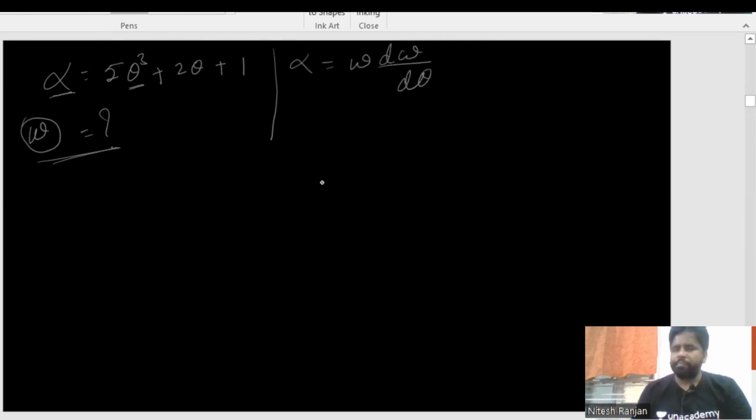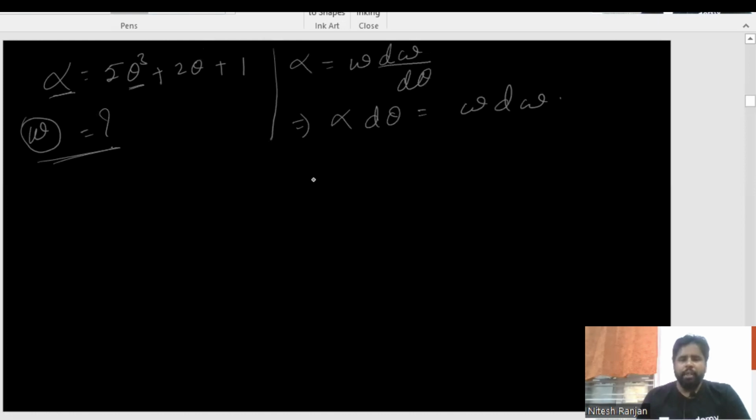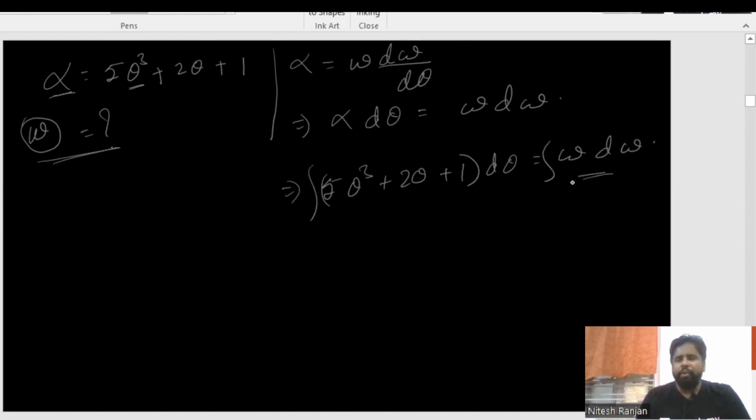So alpha d theta is equal to omega d omega. We can write 5 theta cube plus 2 theta plus 1, all multiplied with d theta, is equal to omega d omega, and if I integrate both sides, I will get the value of omega. This is one kind of question.